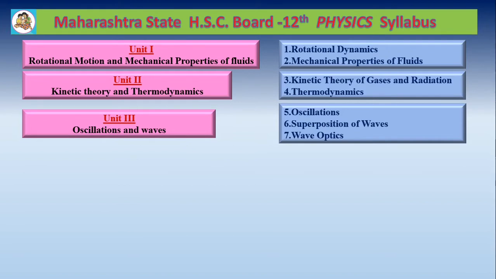In the 5th chapter, you have to study a kind of motion that is known as oscillations or vibrations, in which a body performs linear motion between 2 fixed points along a straight line. In the 6th chapter, Superposition of Waves, you have to deal with sound waves, their properties, their types, and the related theory.